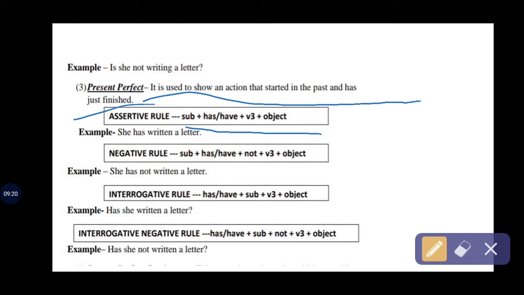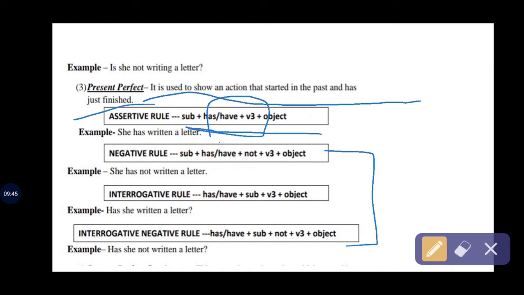Okay, in present perfect we have has, have plus verb third form. That's the main rule. Please cram it, memorize it, and it will help you make another 3 tenses also. Here is an example: she has written a letter. Written is the verb third form. Has we use as a helping verb, and you can see the subject and object well.